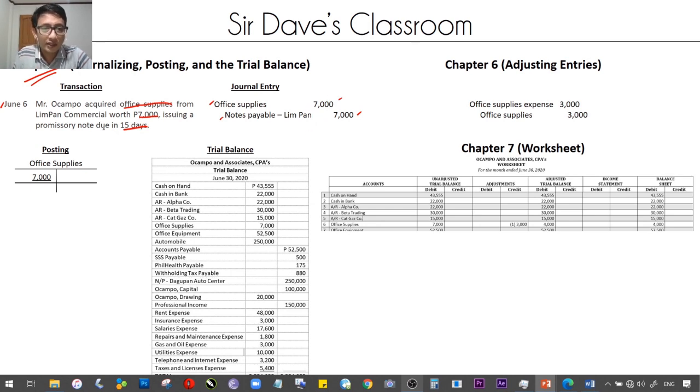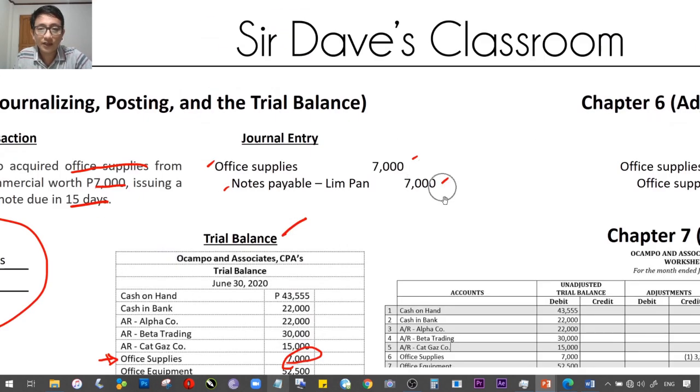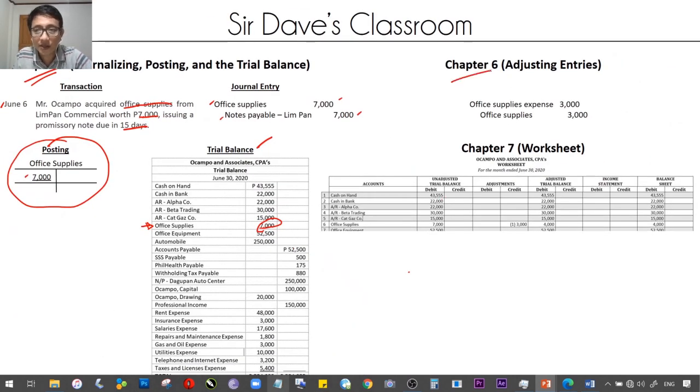We also have posted that in a T account, debit 7,000 office supplies. In the same chapter 5 pa rin, ginawan natin ng trial balance na kung saan kasali yung ating office supplies. Nandito siya, 7,000. Our trial balance totaling 554,055. Okay? That was in chapter 5. Pagdating natin ng chapter 6, it was later found out that the office supplies which was initially recorded to be 7,000 ay 4,000 na lang pala.